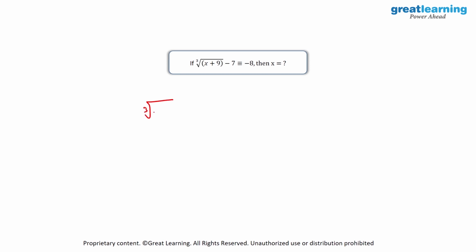So I'll have cube root of x plus 9, and this will be minus 8 plus 7, which is equal to minus 1. So here, as you see, on the LHS we have the cube root of something, and on the RHS we have minus 1. If we take the cube on the LHS, it will become x plus 9. And if we take the cube on the right hand side, it will remain as minus 1. So this time I will take 9 again to the RHS. So we will have minus 1 minus 9, which is equal to minus 10. And this is the solution for this equation. We'll head on to the next equation.